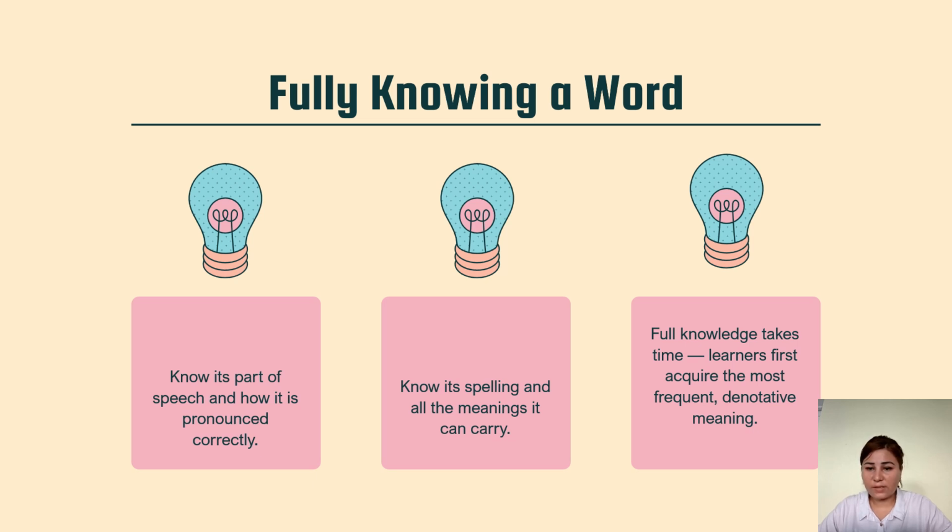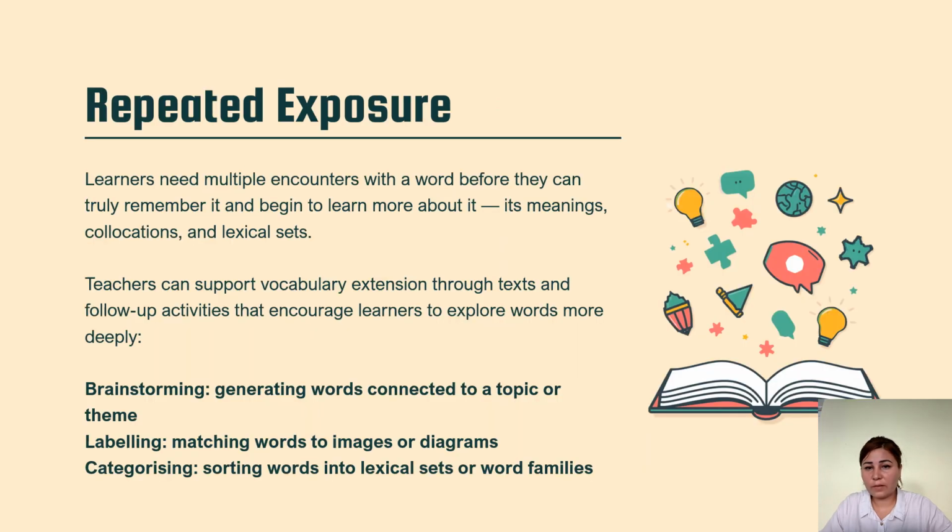Full knowledge takes time. Learners first acquire the most frequent denotative meaning. Repeated exposure: learners need multiple encounters with words before they can truly remember them and begin to learn more about them, their meaning, collocation and lexical sets.